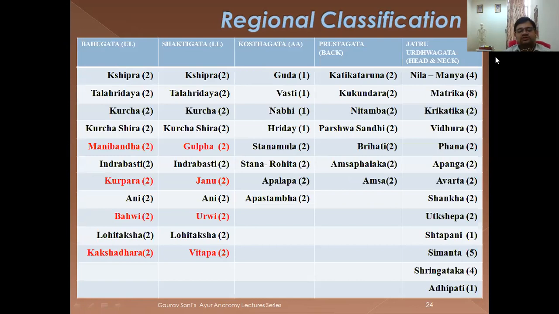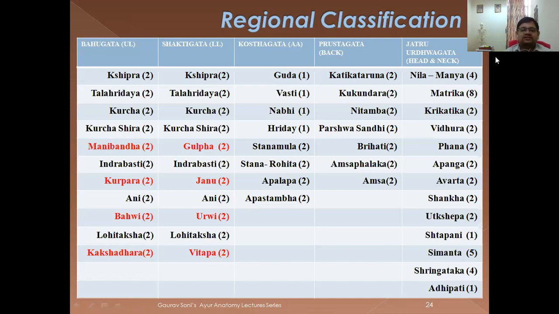So you can see you don't need to remember the number. If it is from the Sakhakar, it will be 2 each. Just like that, you can see the lower limb. Here there are some red colored things you can see: in place of Madhivan, they are using Gulfa, in place of Purpura, they are using Janu, in place of Vahbi, they are using Urbi, and Kashidhar, they are using. But the breast will be the same.